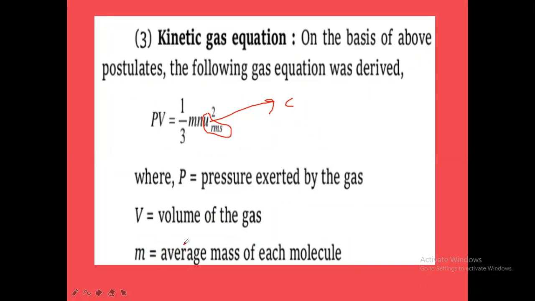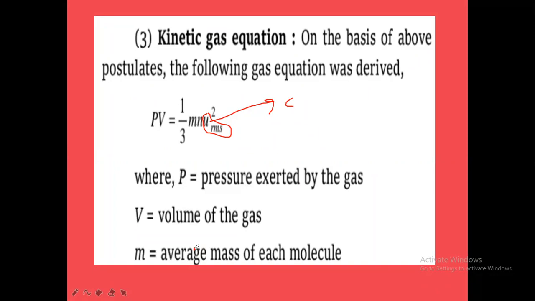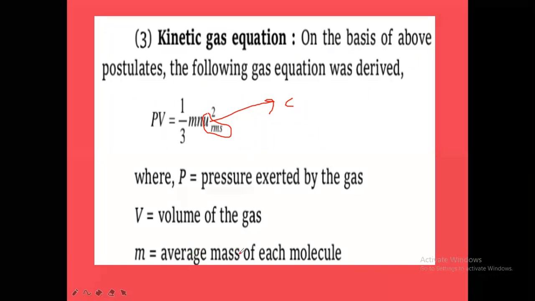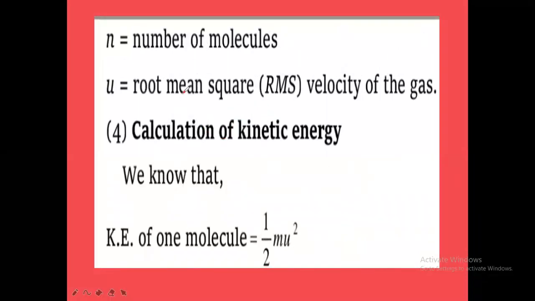Whenever you use average here, what we have to understand? For a single molecule, average kinetic energy means the kinetic energy of a single molecule. Average mass means the mass of a single molecule here. And what is N here? Number of molecules. Small n is the number of molecules. And U is the root mean square velocity, that is the RMS velocity of the gas.